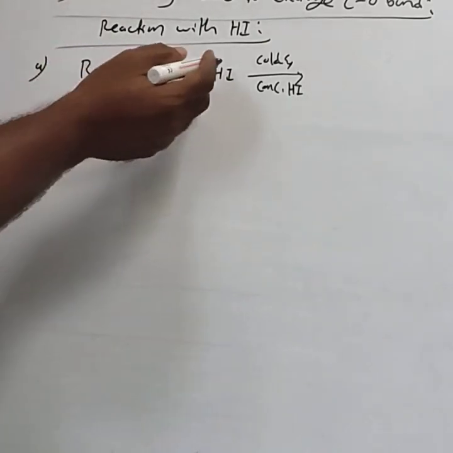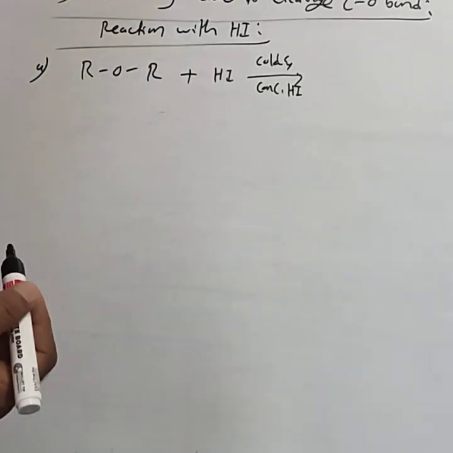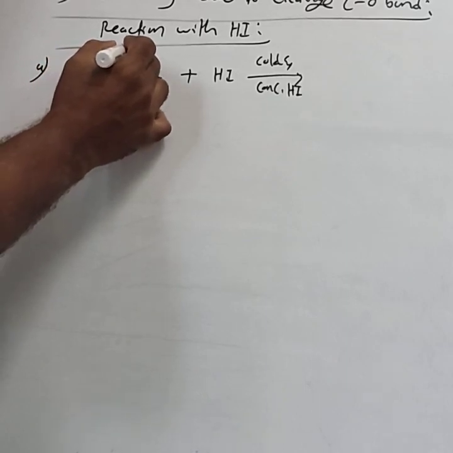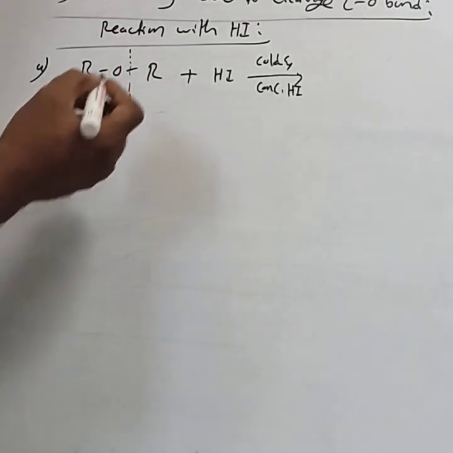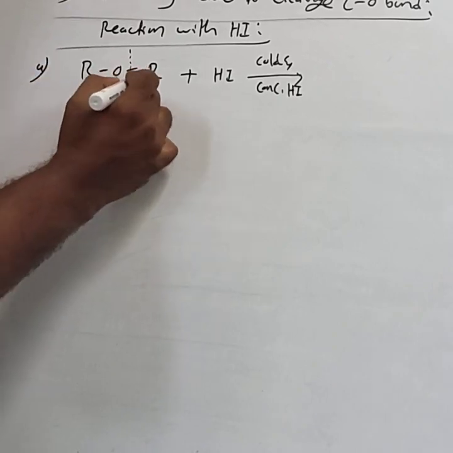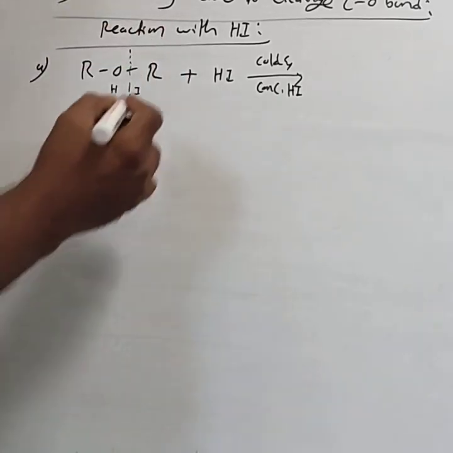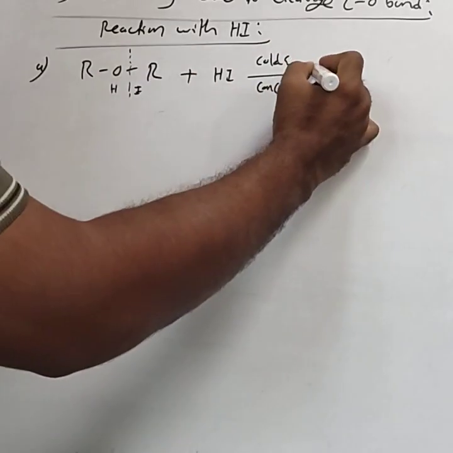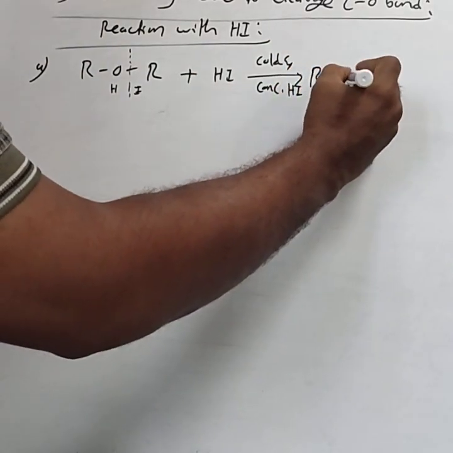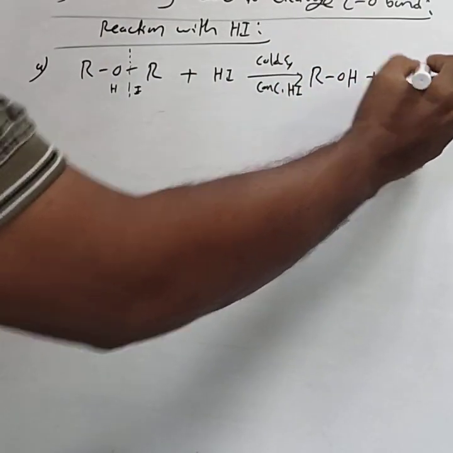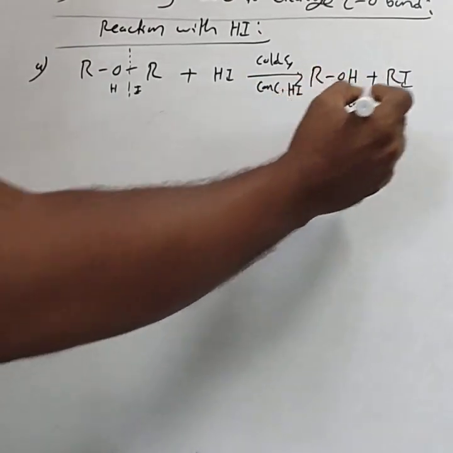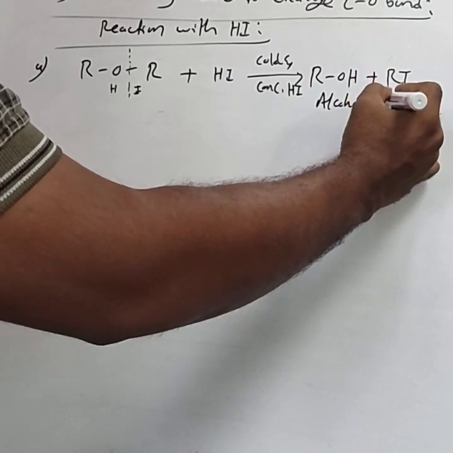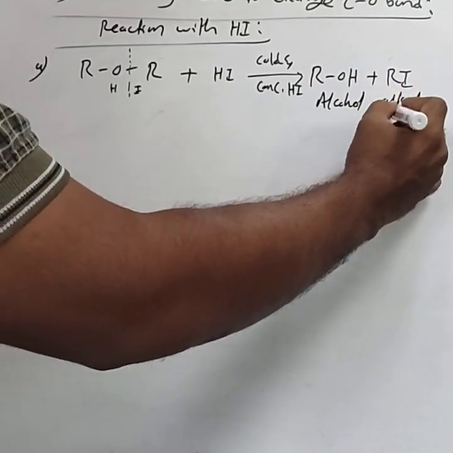When ether reacts with cold and concentrated HI, C-O bond cleavage takes place. To this part H gets added, to this part I gets added. This results in the formation of ROH and RI. ROH means alcohol, RI means alkyl iodide.